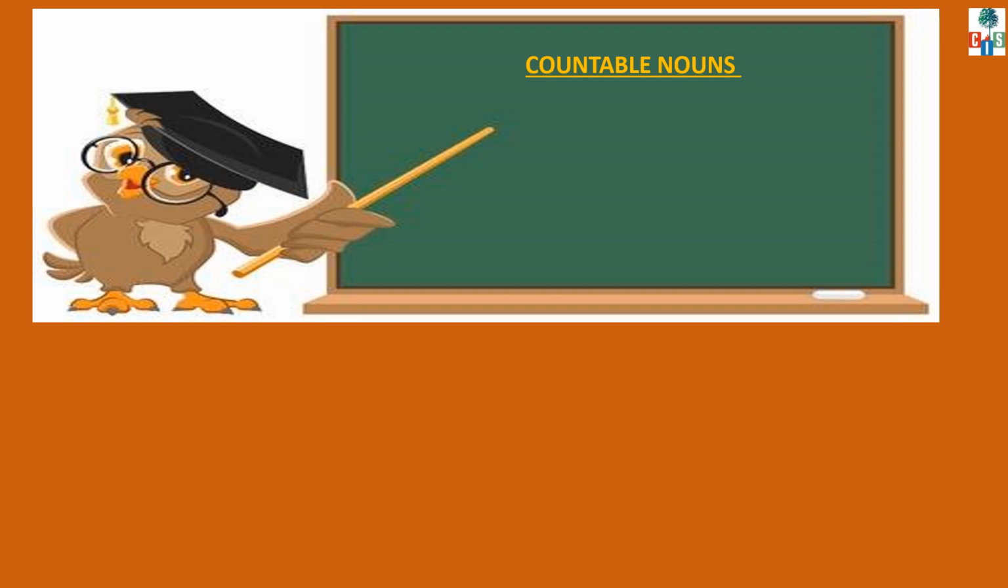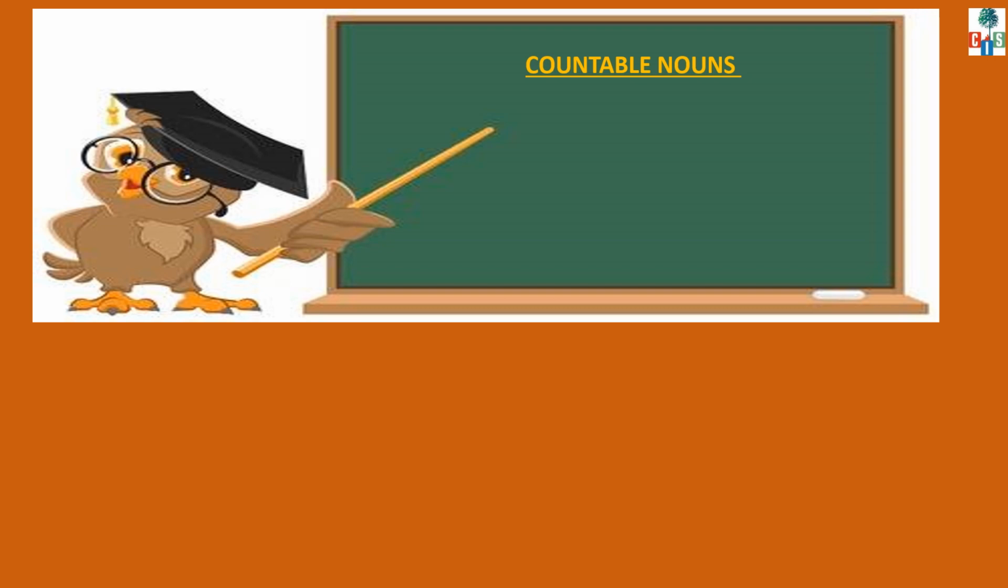Children, we have already learned about nouns. What are nouns? Nouns are also classified as common noun, proper noun, collective noun, and in our previous video we discussed what are abstract nouns. Now today we are going to know about countable nouns and uncountable nouns. Let's see what are countable nouns.